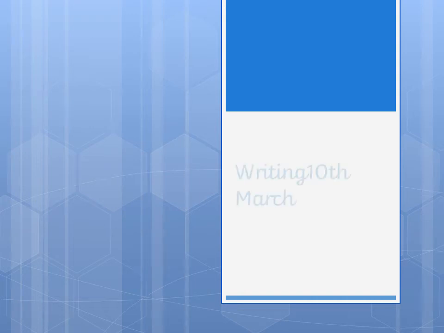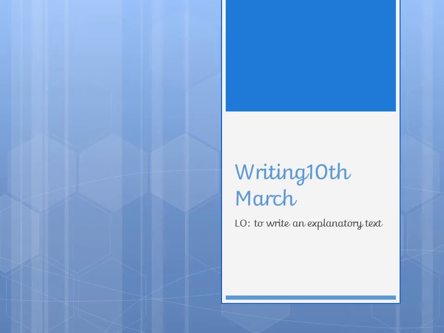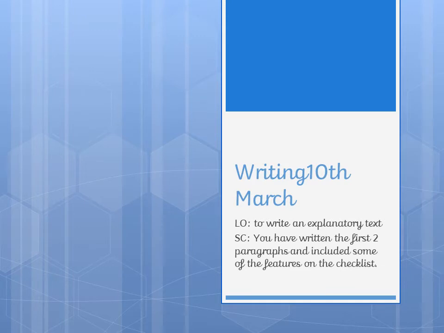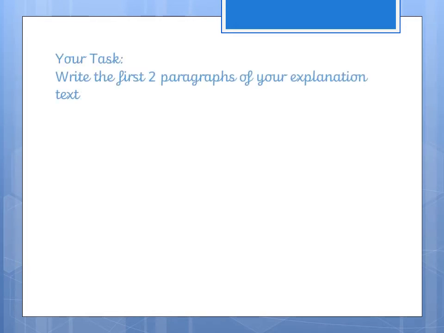Okay, well, here we are, writing the 10th of March, and we're actually going to write our explanation writing this morning. So, success criteria. By the time we've finished, you should have written the first two paragraphs and included some of the features, not all of them necessarily, on the checklist. So here we go. Your task: write the first two paragraphs of explanation. Remember, we've got introduction and how masks are made.